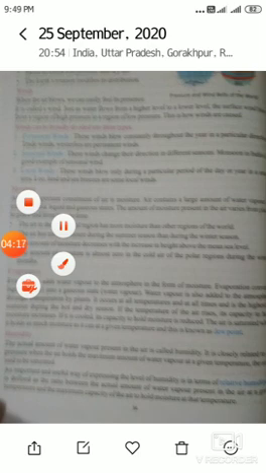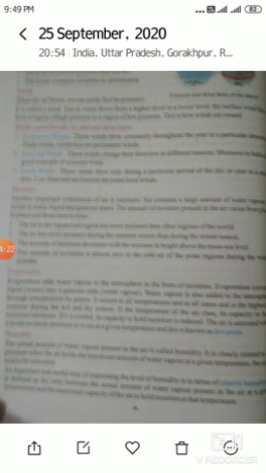After that, evaporation. Evaporation adds water vapor to the atmosphere in the form of moisture. Evaporation converts liquid into gaseous state. Evaporation occurs at all temperatures and at all times and is the highest in summer during the hot and dry season. If the temperature of the air rises, its capacity to hold moisture increases.